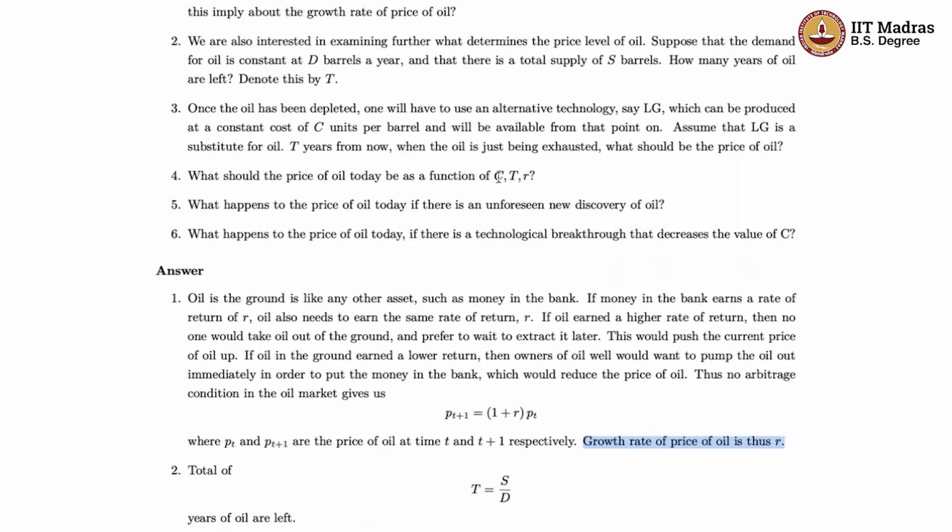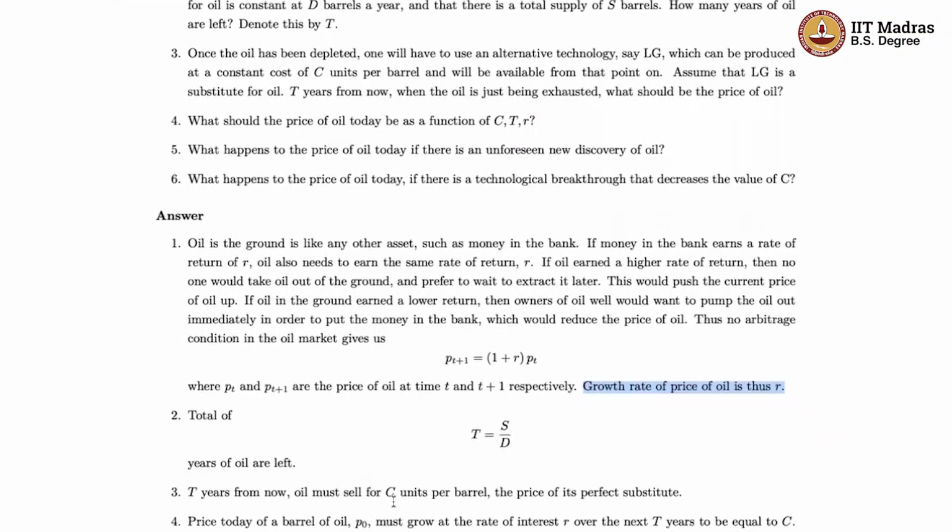All right. So let's now think about what the price of oil should be at time T. Remember, at that point in time T, there is a new technology that becomes available, and the price of that technology is C units per barrel. So the price of oil at that point also has to be the same, because otherwise, if it is more, people will just switch to this technology and will not want to buy oil, right? And there's no reason for it to be less, because there's no competition that will pull it up. So T years from now, oil must also sell at the same price as this other technology that is available.